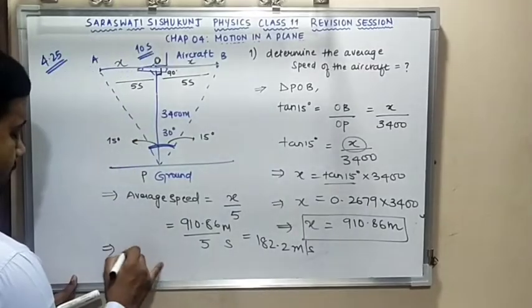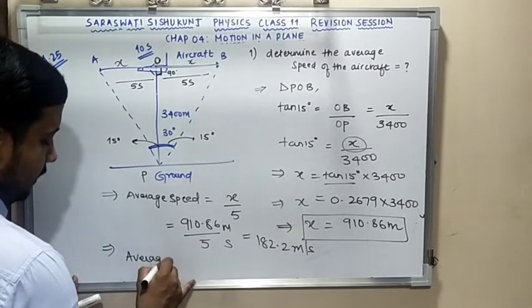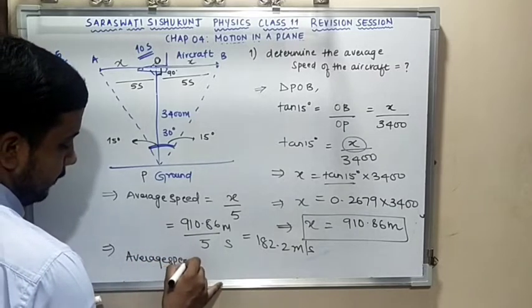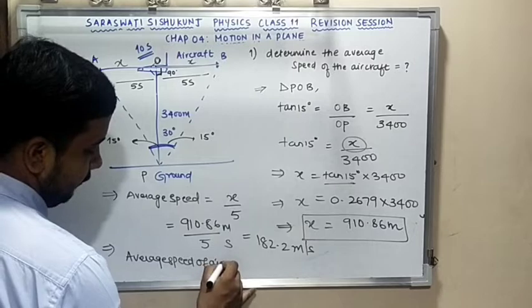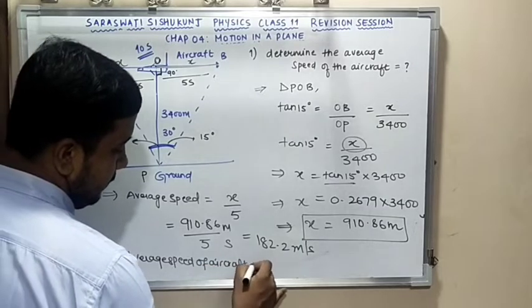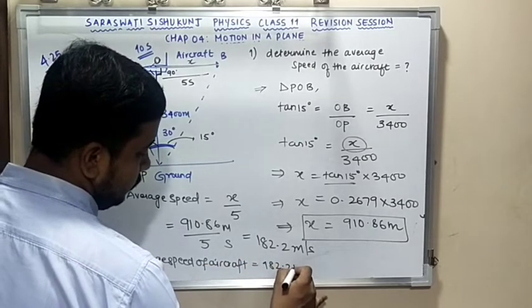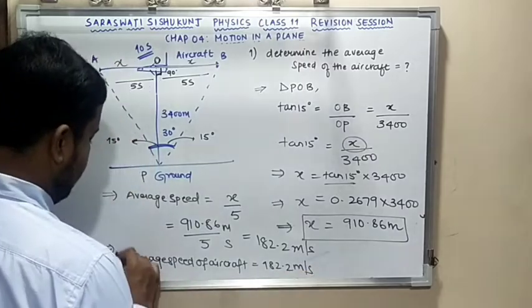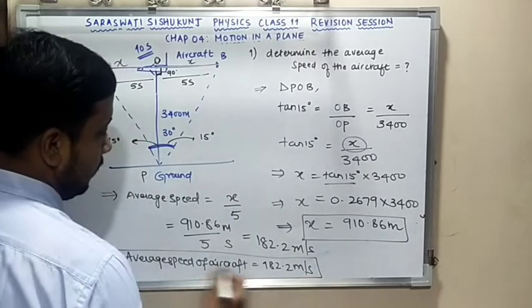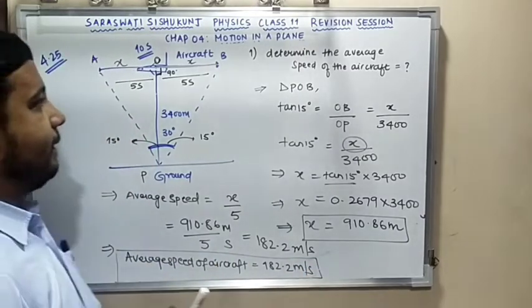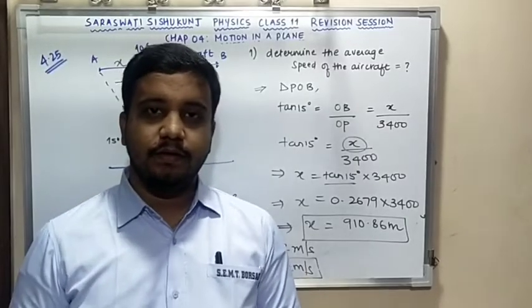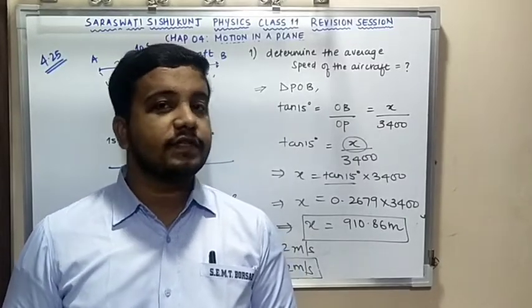So remember, I got my answer, that is the average speed of the aircraft. Average speed of the aircraft, and that is nothing but 182.2 meter per second. Hope it is clear perfectly. Very good. Moving to the last question of this session.